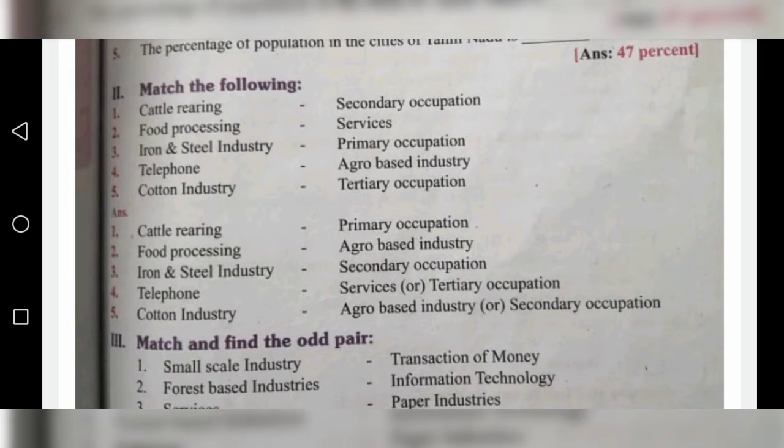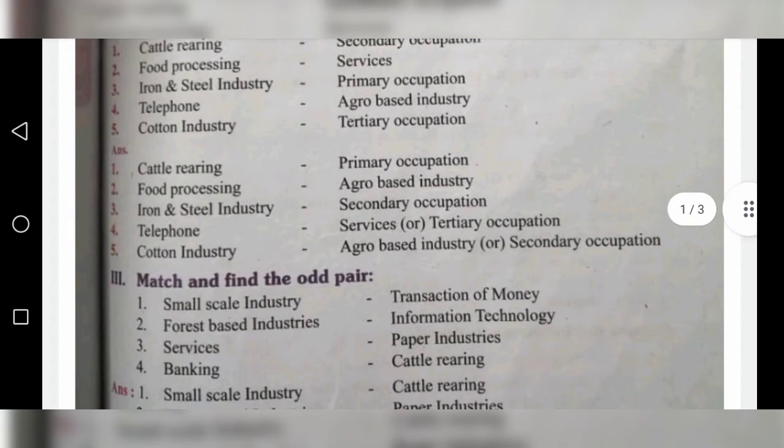Roman letter 2, match the following. Students, we are going to straightaway read the question and answer section. First one, cattle rearing. For cattle rearing, the answer is primary occupation, because early men kept animals. They have to keep domestic animals for cultivation use. So, cattle rearing is the primary occupation.